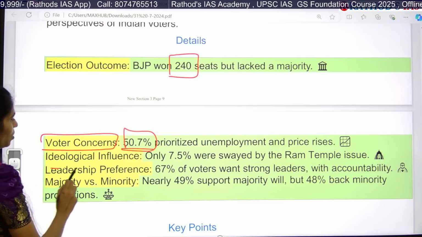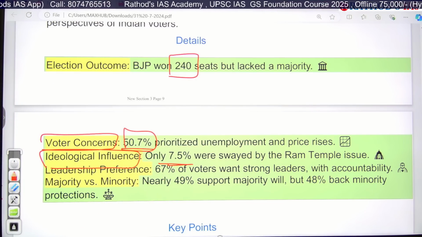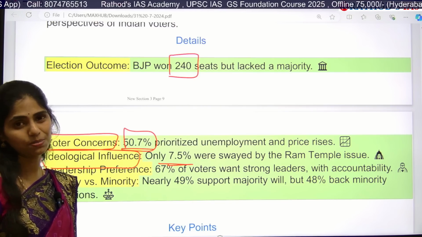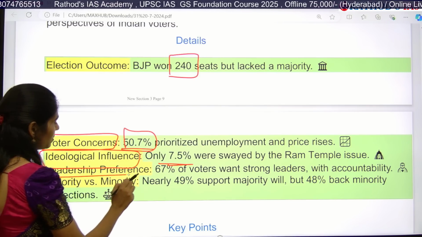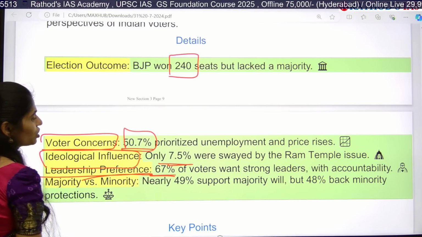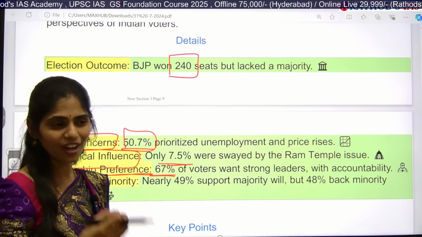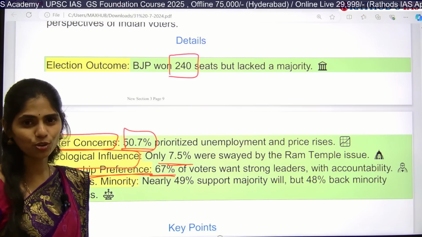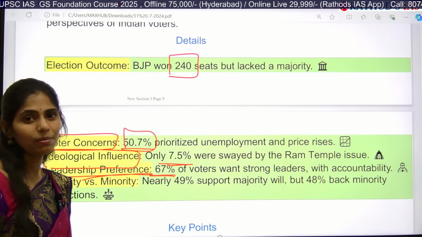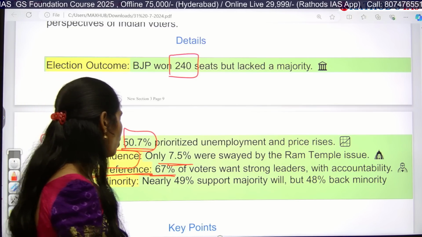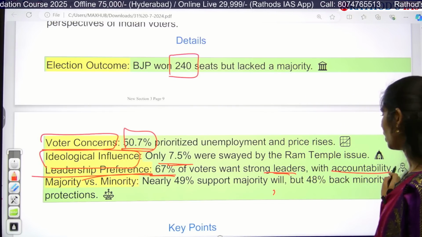There is also some ideological influence. 7.5% were swayed by the Ram Mandir issue, so they are happy because Ram Mandir was inaugurated during Modi's time. And next, on leadership preference, 67 percent of voters want strong leaders, because the children now become the citizens tomorrow, right? In the same way, the future of our country will depend on this working age group. Now 67 percent of these voters want strong leaders with accountability.